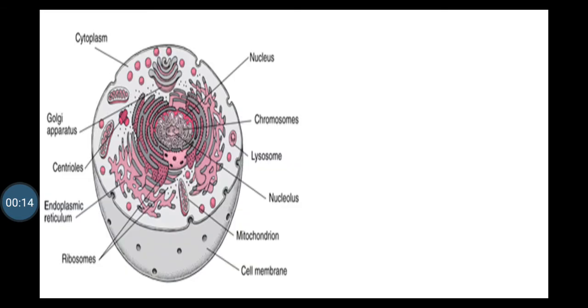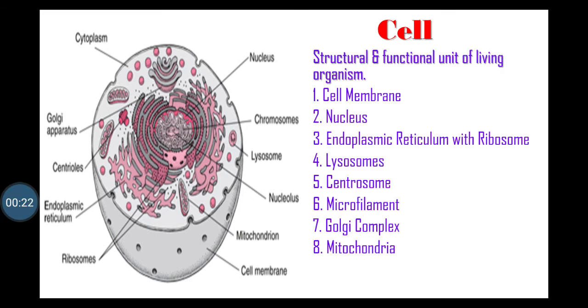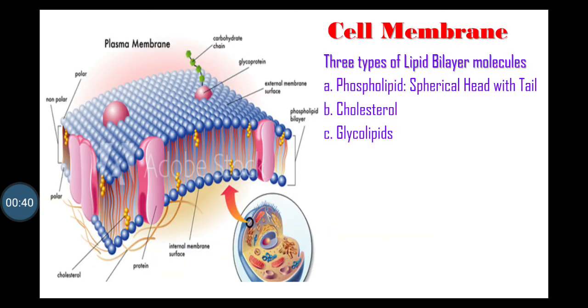Today we are going to learn about the cell. Cell is defined as the structural and functional unit of living organism. The main organelles present in cells are cell membrane, nucleus, endoplasmic reticulum with ribosome, lysosome, centrosome, microfilament, Golgi complex and mitochondria. Let us start with the cell membrane.